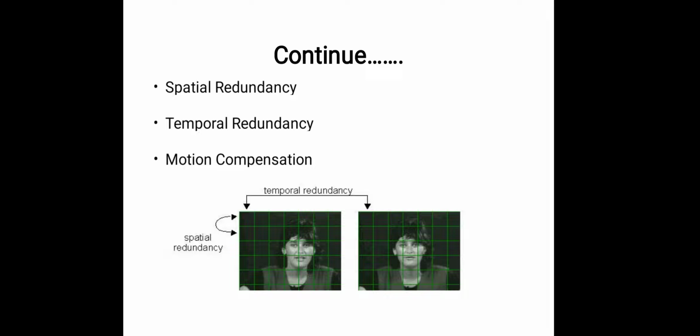And the current sample with respect to the reference sample of the first sampling picture at the same location is known as temporal redundancy.